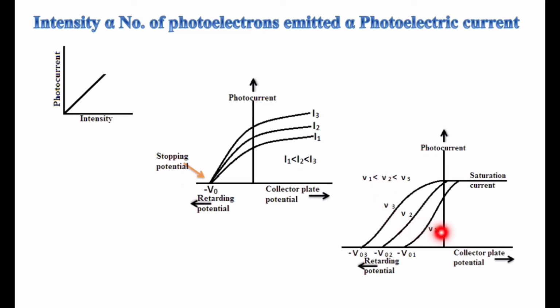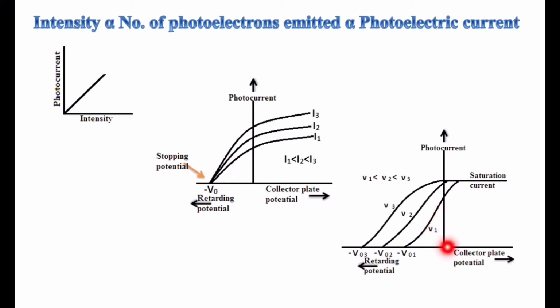This is the basic criteria, provided that if we increase the frequency of the incident light, the stopping potential increases, because we know that E is equal to work function plus kinetic energy. E is incident light energy, nothing but h times frequency. If you increase the frequency, incident light energy also increases, and it increases the kinetic energy, not the work function. Work function is always constant. Above the work function, the remaining energy always goes to increasing the kinetic energy, or the speed, of the emitted photoelectron.